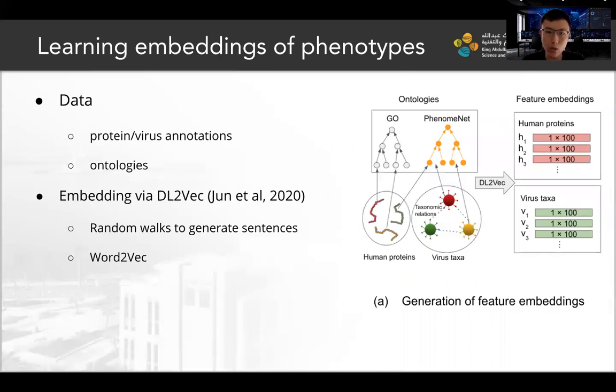To use phenotypes in machine learning models, we need to convert them into numerical representations, or vectors, through methods called embedding methods. Here we use a recently developed machine learning embedding method based on random walks and word2vec. At the end, we convert each human protein and each virus species into a feature embedding of dimension 100.